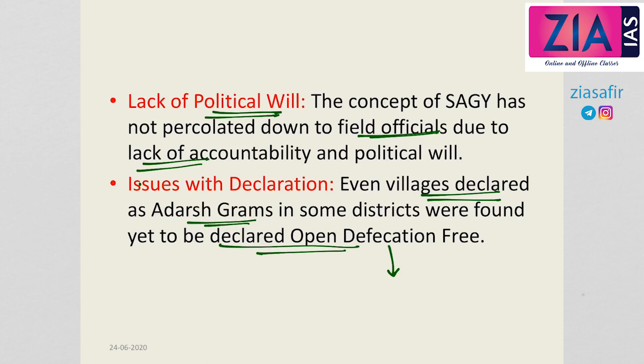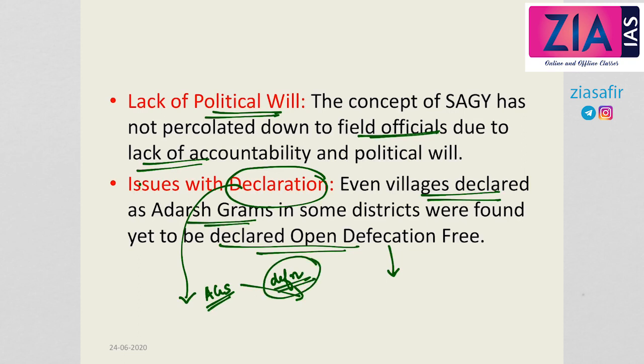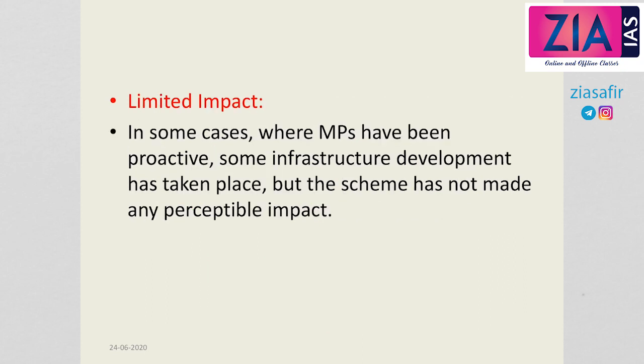So here we will see that there are certain issues with the declaration. Certain villages are declared as Adarsh Grams. We have seen what the definition of Adarsh Grams is: villages with minimum physical and socio-economic infrastructure. So even without becoming ODF, or open defecation free, how can we say that the village has become an Adarsh Gram, or a model village? So there were also some issues with declaration.